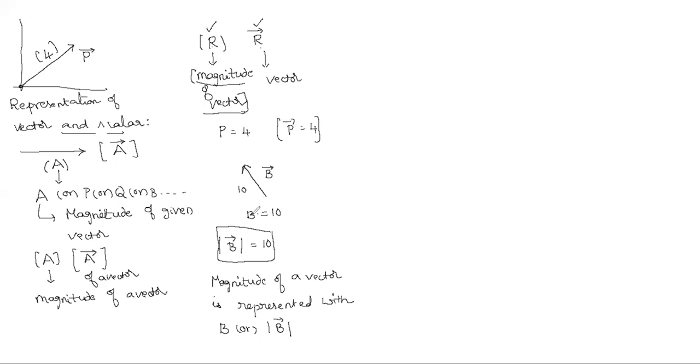So can I write here what one of you told? Its magnitude is 10 means immediately he told b is equal to 10, sir. Okay, excellent. Now can I write that implies mod b bar equals to 10? Is it also correct or wrong? Is it correct, Nana, writing like this also? Yes, good. So here we can represent with b or mod b bar.